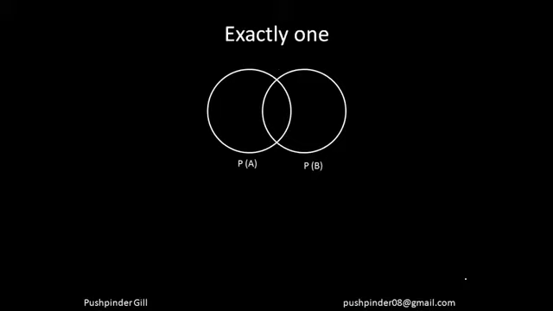Now I have to find the probability of exactly one event happening, that A happens and B does not happen, or B happens and A does not happen. This is what I want, and this is your answer, guys. I've told you the answer. Exactly one event should happen. If A happens, B should not happen, right? And if B happens, A should not happen. End of story. This is your probability that exactly one of the events happens, right? So this is your answer.